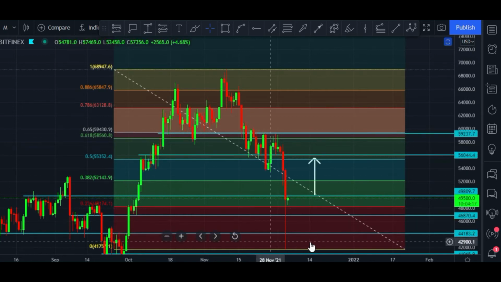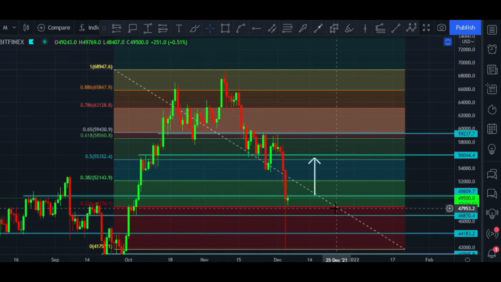Note down these targets. If Bitcoin price breaks this resistance of the $49,500 to $50,000 price area, in that case the next target is the $52,000 price area in the daily chart, and after that $55,500 and $58,500. And if it is rejected from this zone, the next support is at the $48,000 price area. It is a strong support.